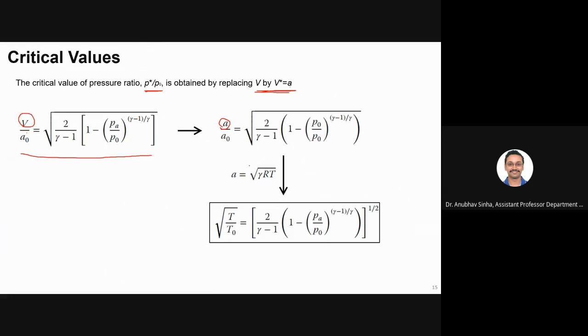Now I know that a is equal to root of gamma RT. So if I substitute it here, a is root of gamma RT, a naught is root of gamma R T naught. So gamma and R will get cancelled. It will become root of T by T naught. And this RHS term will be the same. Fine. Is it clear or not clear? Yes, sir. Okay, sir.